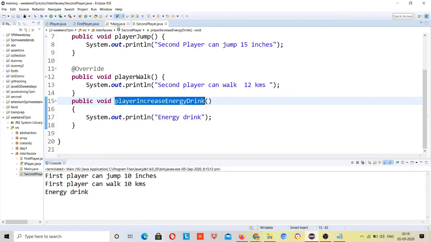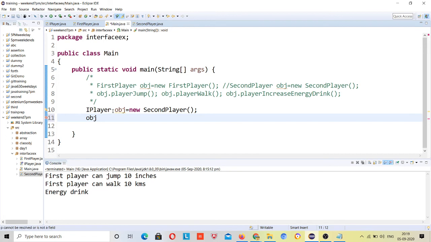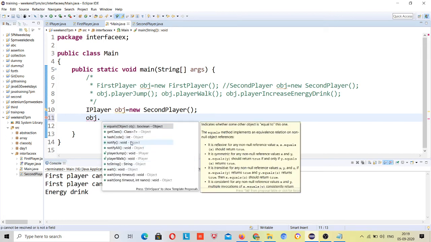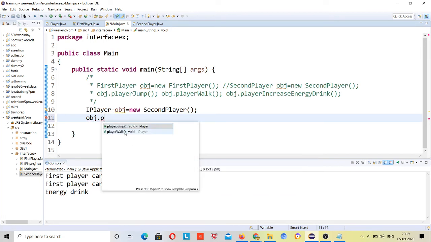But here if I am trying to fetch that, then it's only suggesting properties player jump, player walk, which are present inside your interface. So the interface has restricted this second player from having new properties without having a pro version, right? So whatever properties by default I am giving, you can have those, but if you are not purchasing my pro version, then you cannot have new properties.